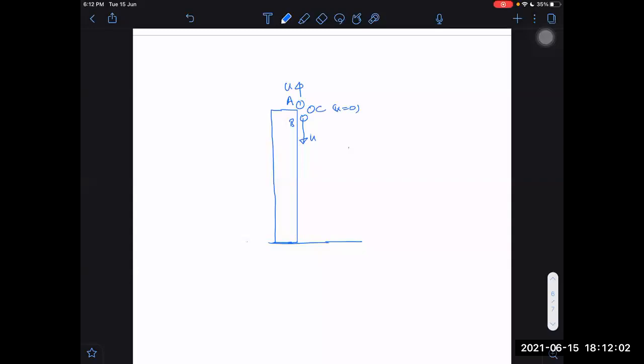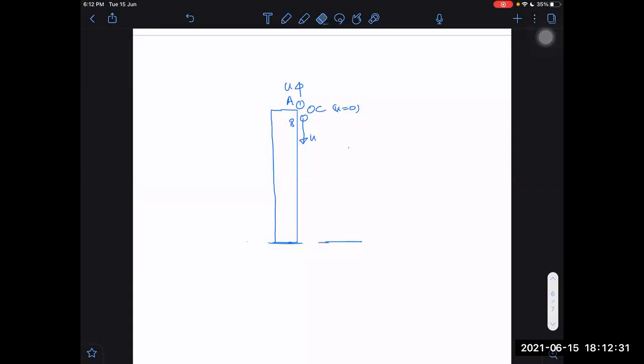The height of the building was not given to us, but it was given that time taken by B to reach down was T1. Time taken by A to strike the ground is given as T2.